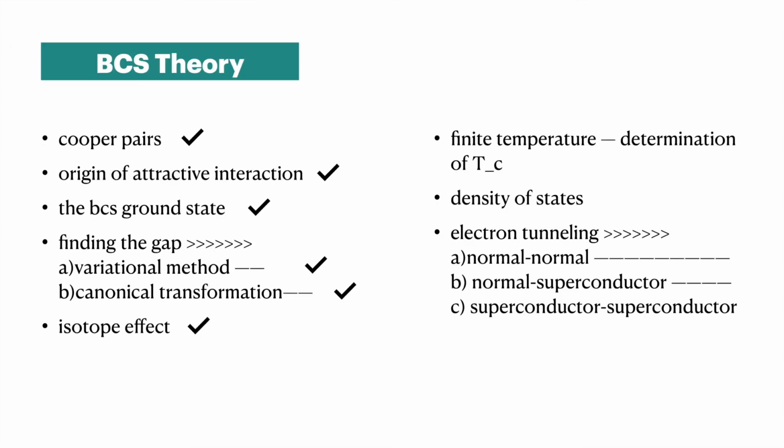So isotope effect means, as we have said earlier, that one electron can polarize the medium, and the excess positive ion will attract another electron. If that consideration is true, then the isotope effect should show a different Tc, because for the same isotope means what? Same material but the mass number is different. Isotope means same material but different mass number.